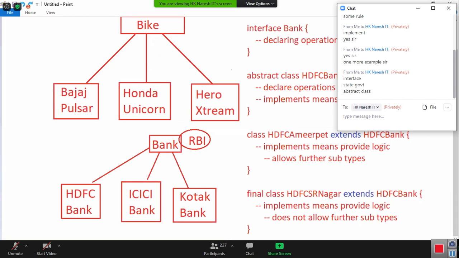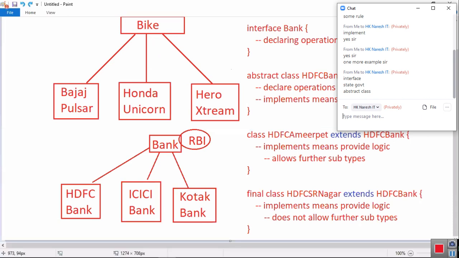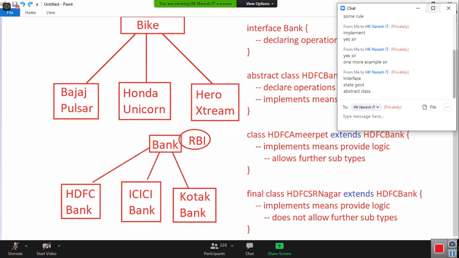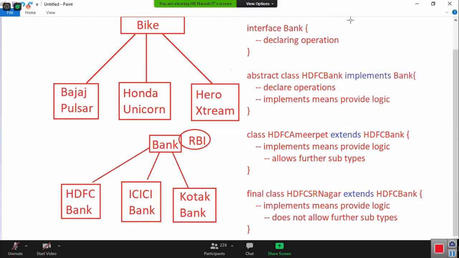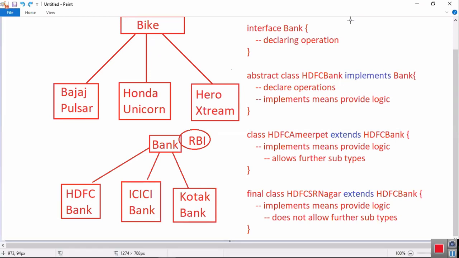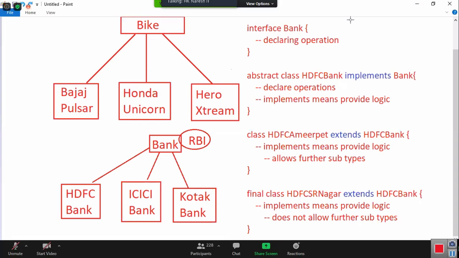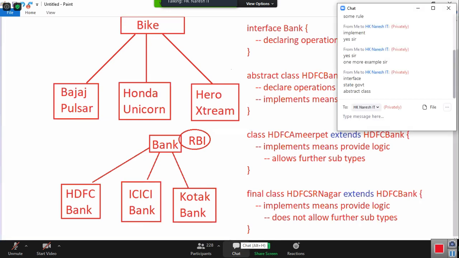Tell me, the collector is what? Concrete class. The concrete class implements operations, and the police department and all these people come into the picture and start implementing. Finally, you can take the collector also as some kind of abstract class. In one hierarchy you can create multiple interfaces, multiple abstract classes, and multiple concrete classes. The collector does some work and hands it over to the police department, then the police department implements finally. Further, there is nothing for the police department to do, so the police department is a final class.